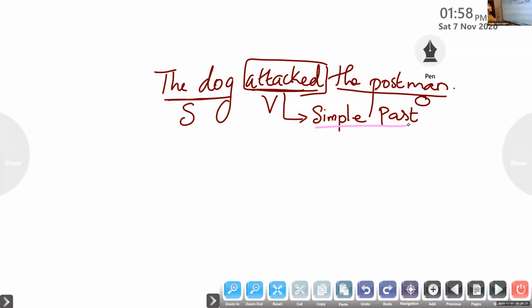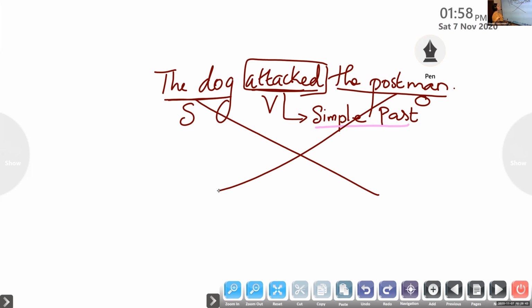Clear? Am I clear? So now we are changing the sentence into passive voice by keeping 3 points in our mind. Point number 1, we should change the position of the object and subject. Interchange the position of the subject and object.